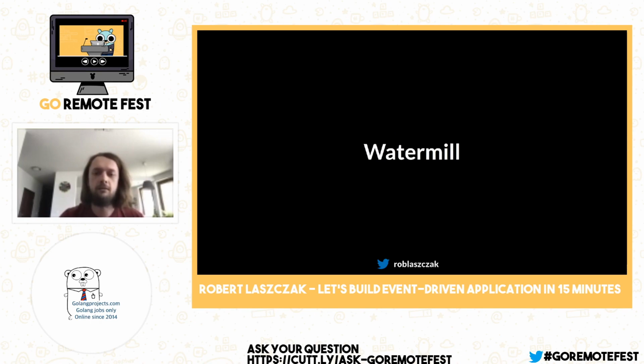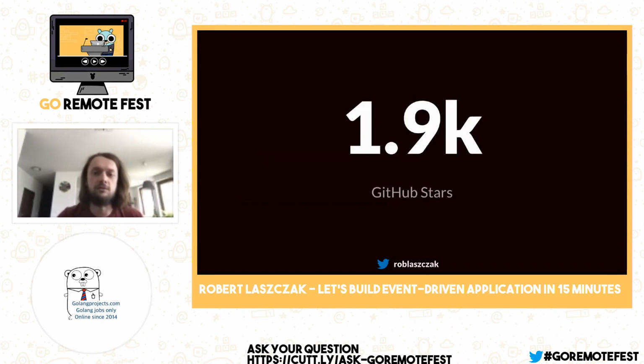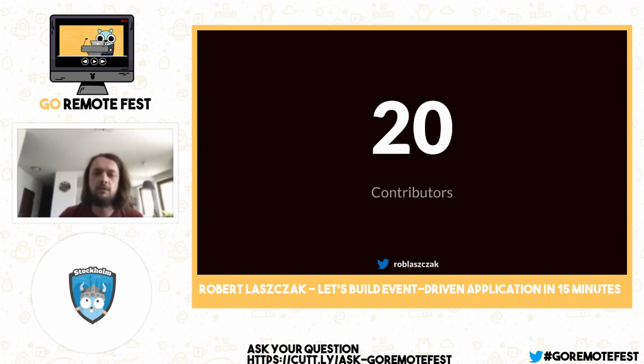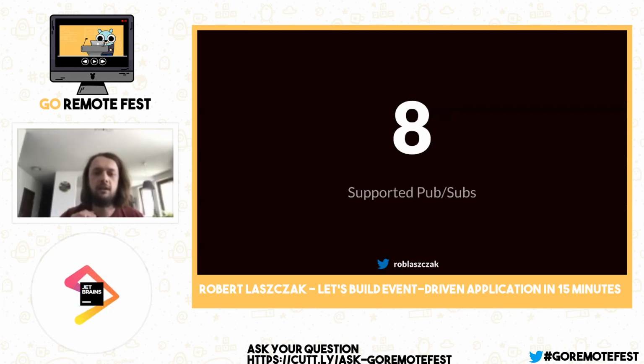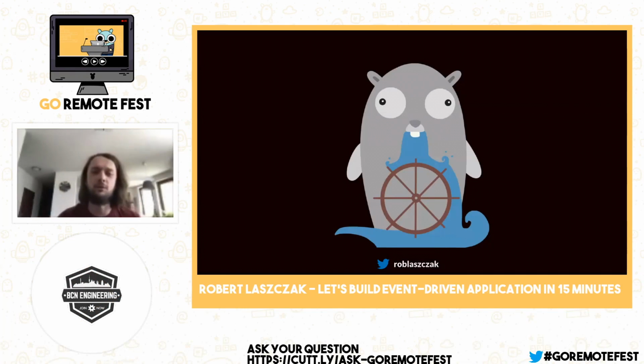Currently, we have almost 2,000 stars on GitHub, so probably it means that somebody is even using this library. Already 20 people, probably more than 20 people now, have helped us with building this project. So thank you very much if you are in this stream for helping us. We are supporting 8 different Pub/Sub implementations. And what is the most important? We have a logo. We have a logo with a Gopher vomiting on the Kubernetes logo.